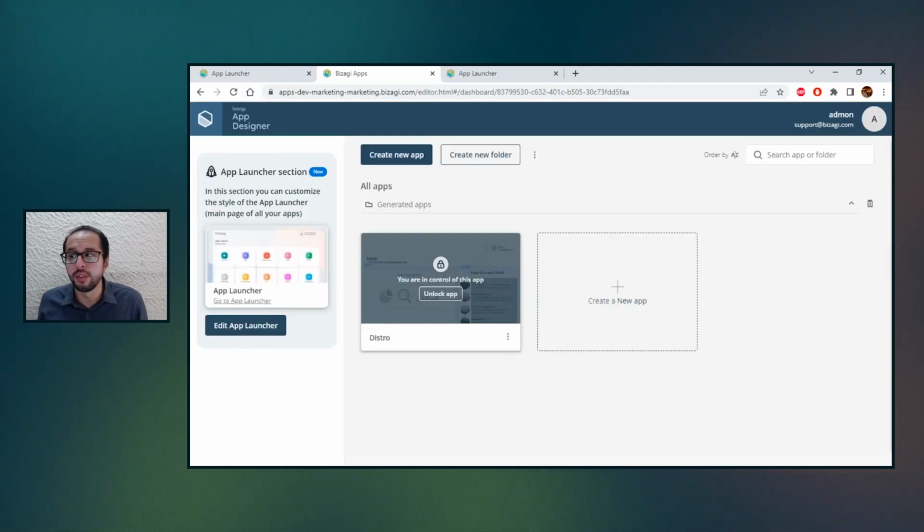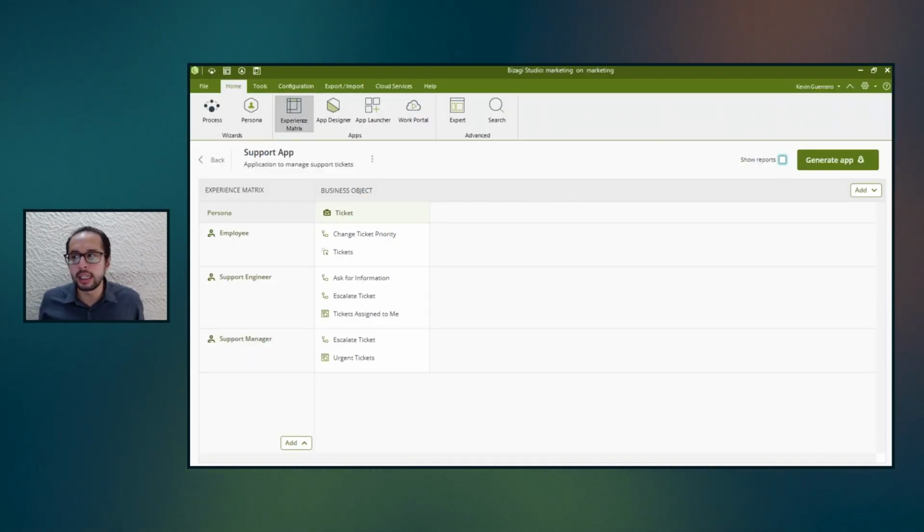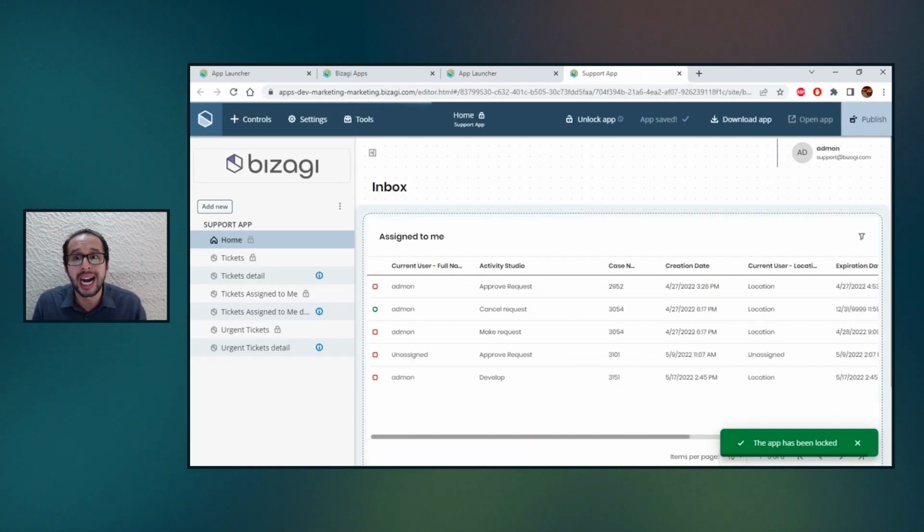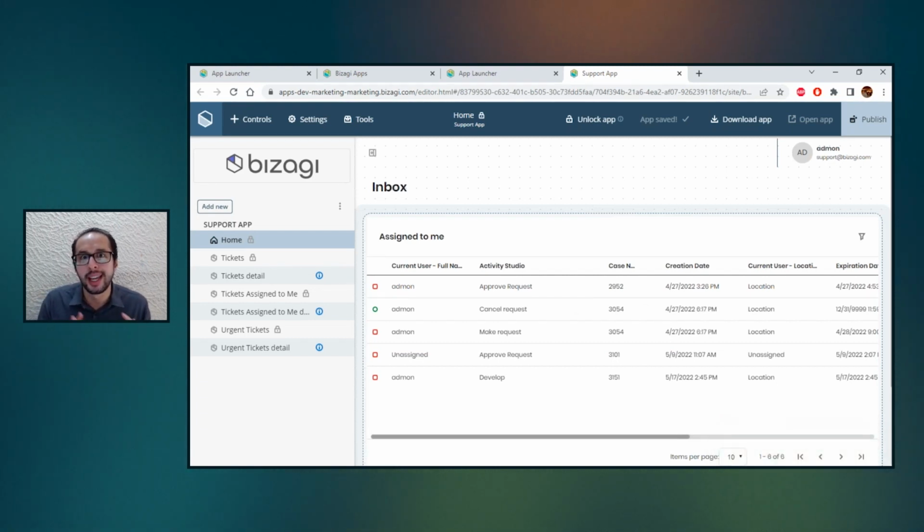Or, if you want to use the approach of the easiest way to create a robust application, we can jump directly into our experience matrix and use what will be our generate app button. I am going to click over there. It's going to take me directly to the app designer. It's going to use every single reusable element that we had in the experience matrix, and generate this application that is ready to be customized and to add the elements that you want.